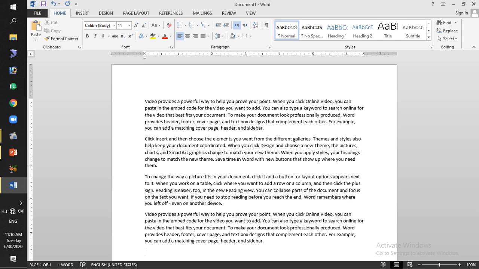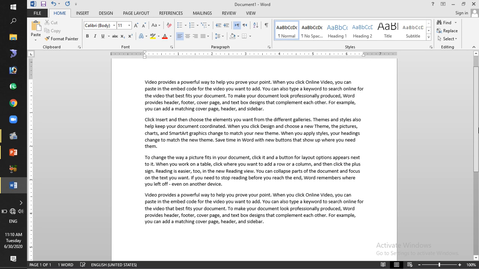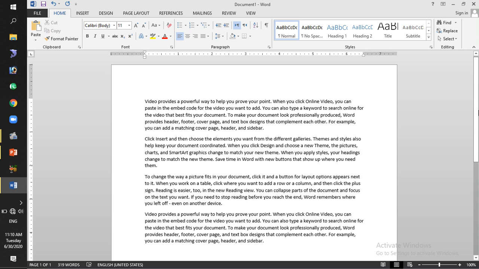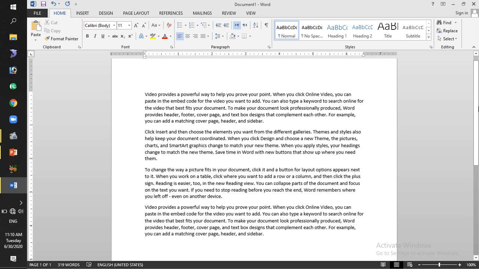You will find paragraphs and text in those paragraphs. So this is random text. RAND stands for random, in which you enter the paragraph number and how many lines you want in that paragraph. So that will appear.